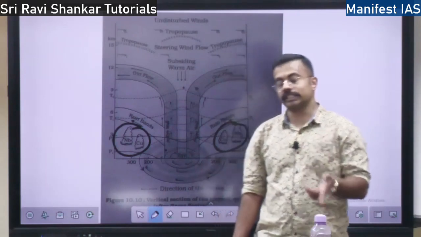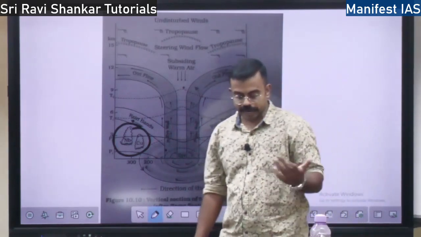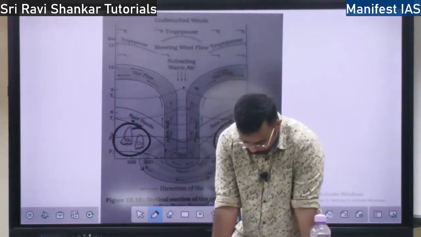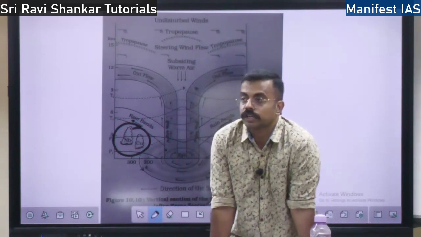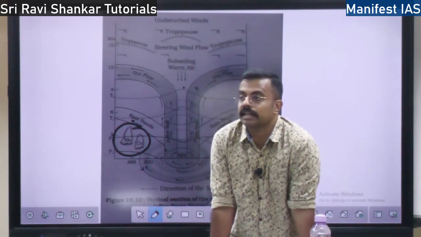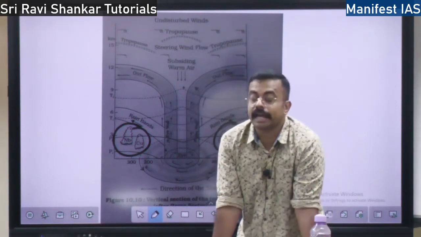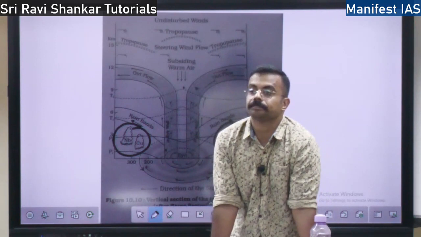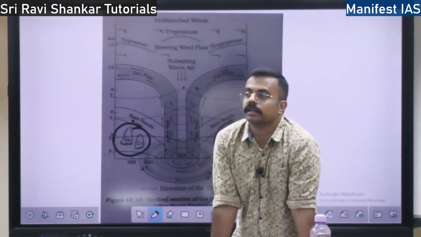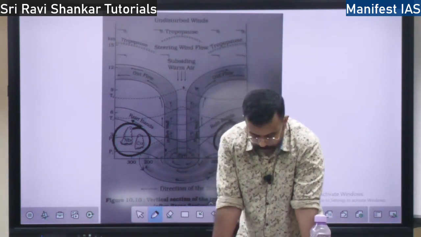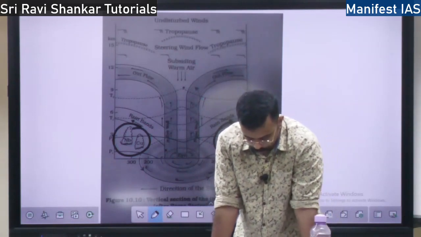So what are the clouds in thunderstorms? Again it is the cumulonimbus clouds. In cumulonimbus clouds there will be a lot of lightning and thunder. So also there will be hailstorm. What is hailstorm? Hail falls because of the thunderstorms and tornadoes.